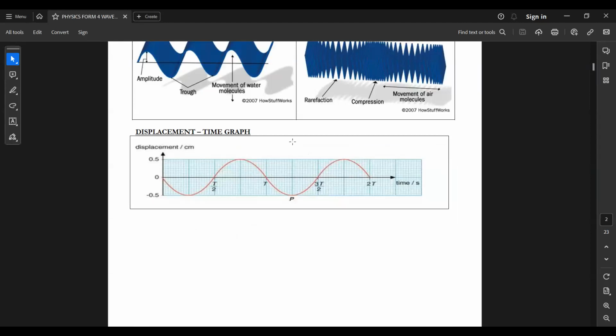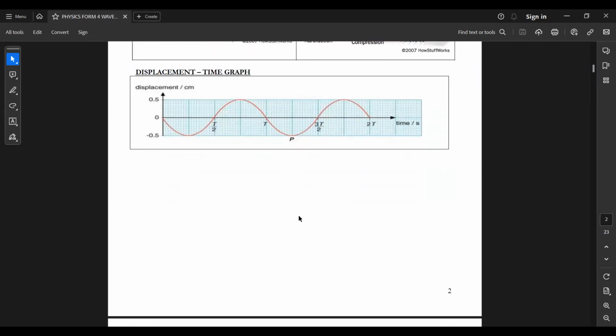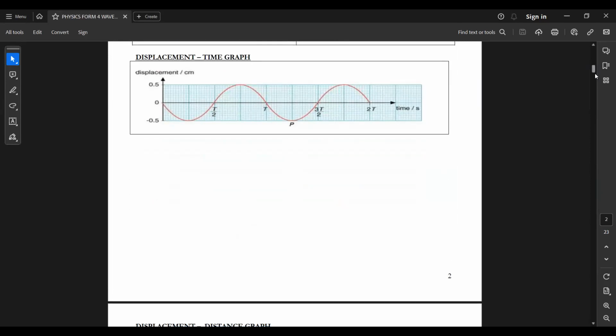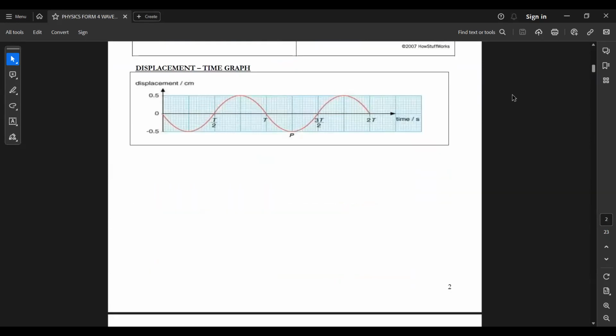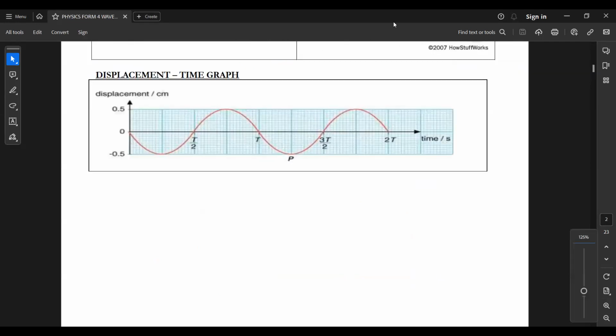There are two types of graph used to explain and show waves, the displacement-time graph and the displacement-distance graph. We start with the first one, the displacement-time graph.